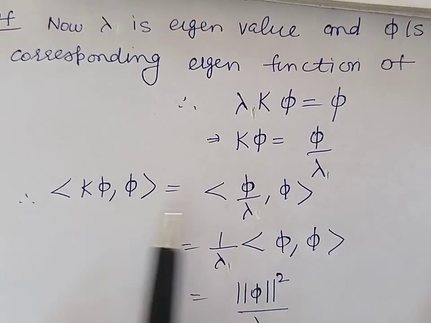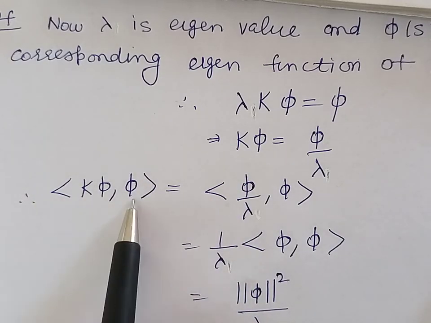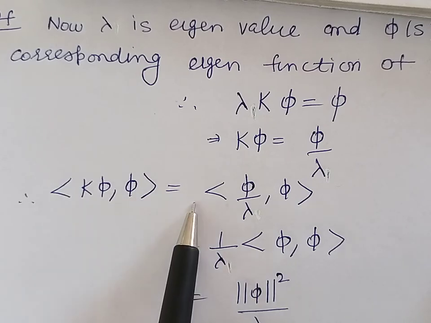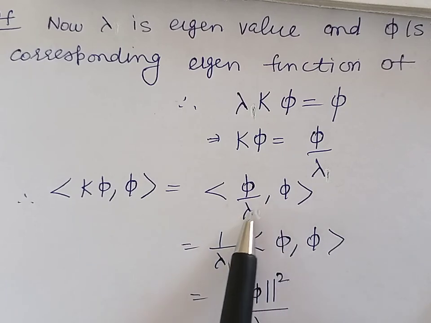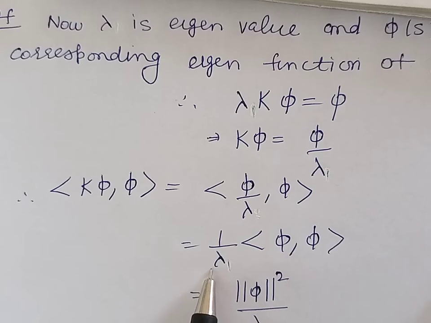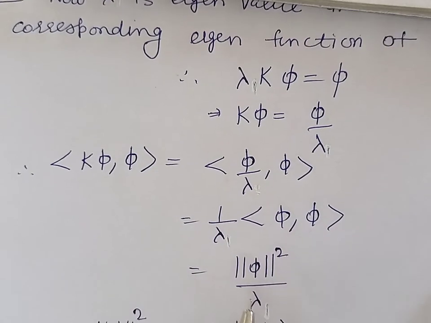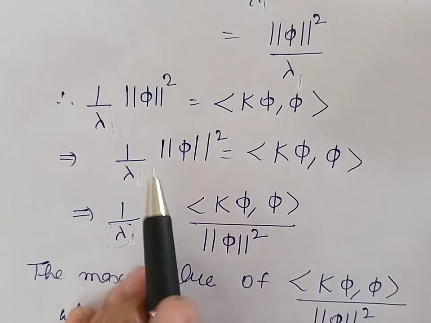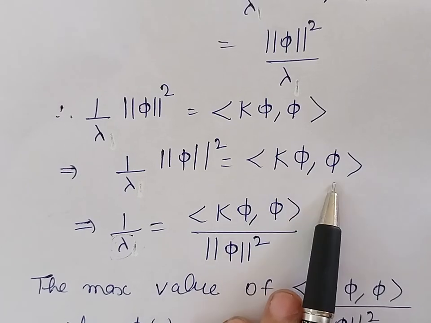Now substituting the value of k phi in the inner product of k phi with phi, that is equal to phi upon lambda and its inner product with phi. Now 1 upon lambda is a scalar, so it can be taken outside. Inside we have the inner product of phi with phi, that will be phi norm square. So we have obtained the equation: phi norm square divided by lambda is equal to the inner product of k phi with phi.